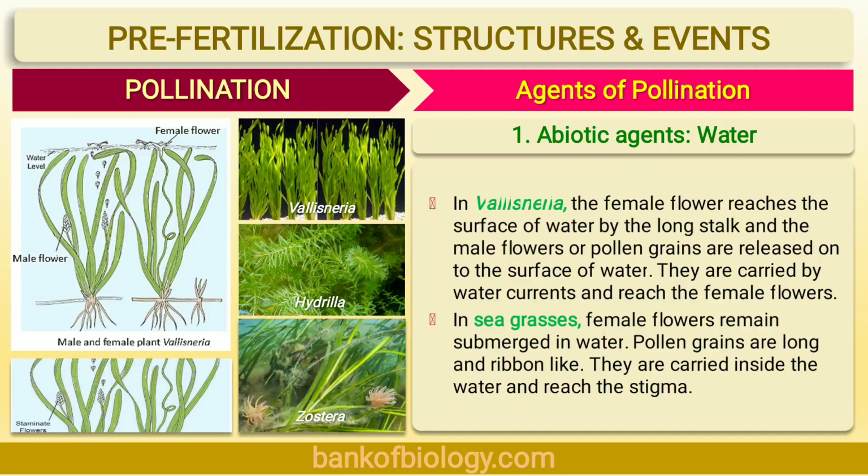Let's see the details of epihydrophily. Now, epi means above and hydrophily means pollination by water. So, the pollination which takes place above the water surface is known as epihydrophily. The pollen grains float on the water surface and reach the stigma of the female flower. For example, Vallisneria, which is a submerged freshwater plant. In this, female flowers reach the water surface temporarily to ensure the pollination, and male flowers float on the surface of water.